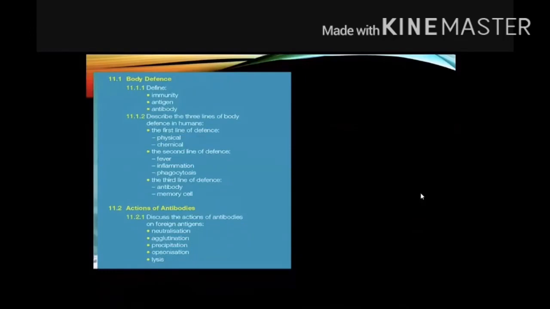So class, in my previous lesson, I explained about three lines of defense: the first line of defense, the second line of defense, and the third line of defense, where the line of defense involves antibody and memory cell. So, what happens when a virus can penetrate the third line of defense? The answer is our antibody needs to respond to make sure we have immunity to fight that disease.